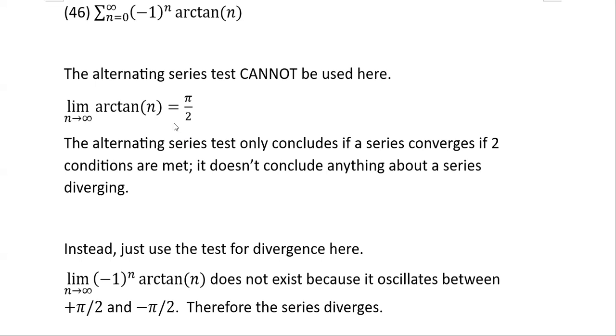Because if we take the limit as n goes to infinity of the original guy, without the changing sign, we know it's pi over 2. Now we tack on the changing sign. That means it oscillates between positive pi over 2 and negative pi over 2. So this clearly is not 0. So what does the test for divergence say? If the limit is not 0, the series diverges for sure. So we can use the test for divergence.